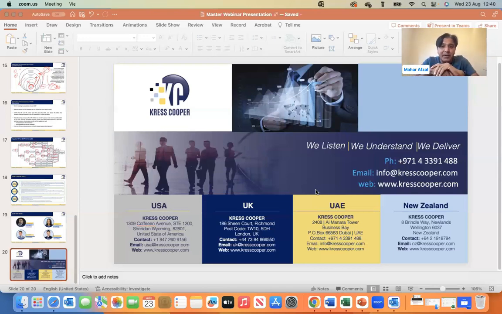But if individuals are holding this immovable property and they are not doing any business, first of all, I just wanted to highlight, if two individuals are holding one commercial property and earning rental income from there, that rental income is not subject to corporate tax. The only possibility is if they are doing business. Then it will be assumed they are subject to corporate tax. But if they are holding an investment in the rental property, getting rent, and not doing any business, it will be out of scope. It will not be subject to corporate tax because it will be considered rental personal income.